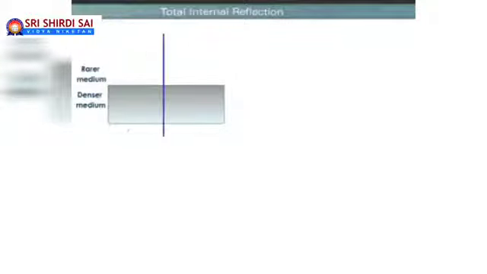So here you can see the diagrammatic representation of total internal reflection. You are seeing a glass slab which acts as a denser medium. Usually when the light is traveling from denser to rarer, that is from glass to air, we know it refracts away from the normal.